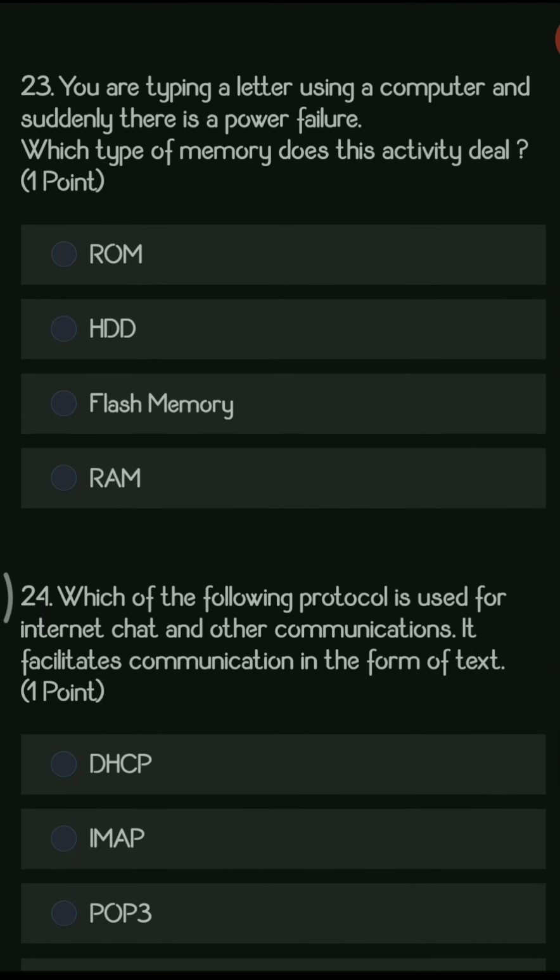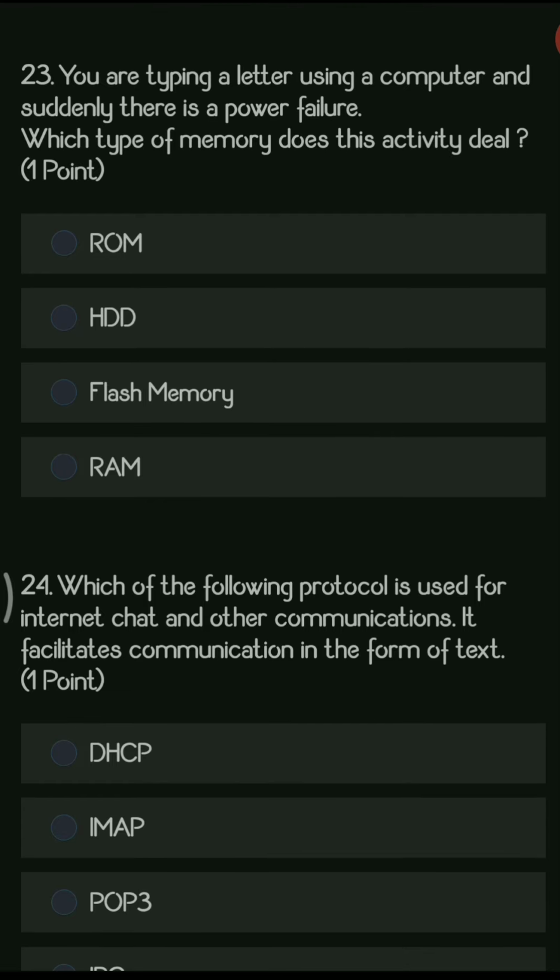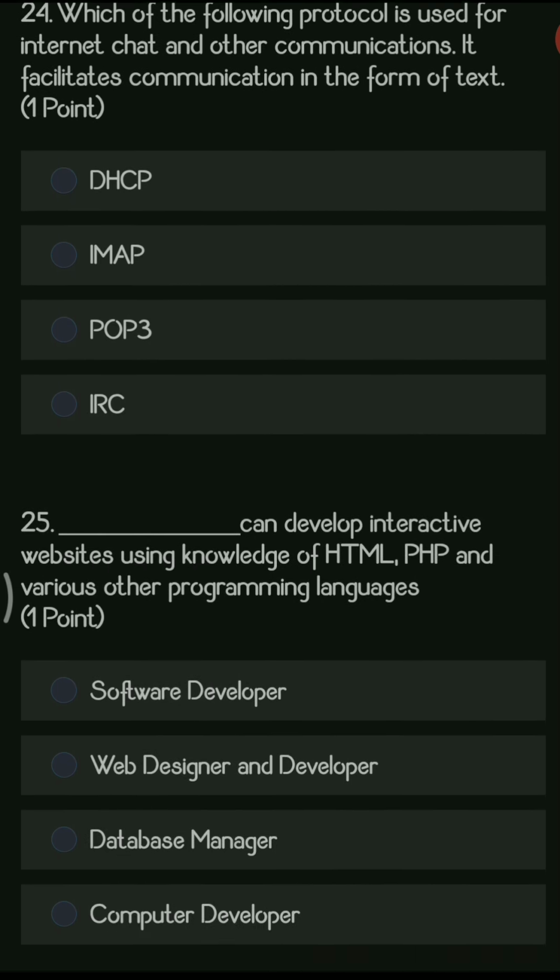Next question, you are typing a letter using a computer and suddenly there is a power failure. Which type of memory does this activity deal with? So the right answer is RAM. If there is a power failure, then definitely the data will be lost.